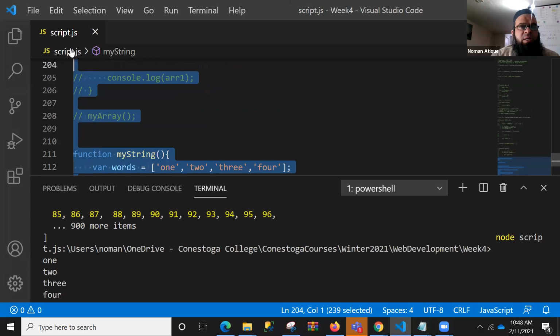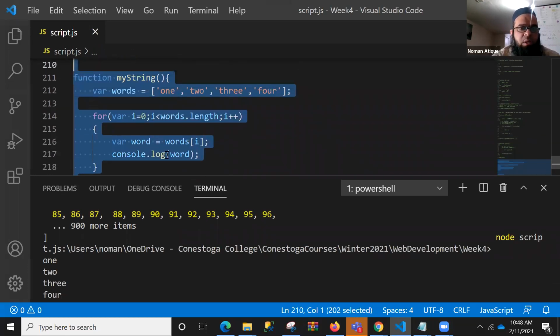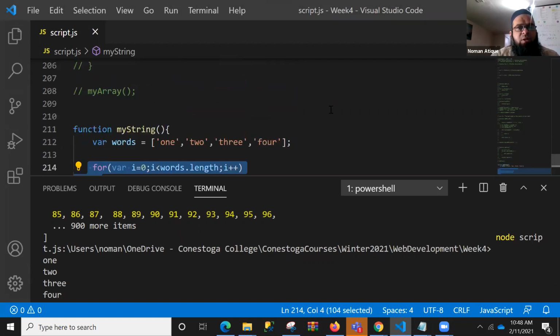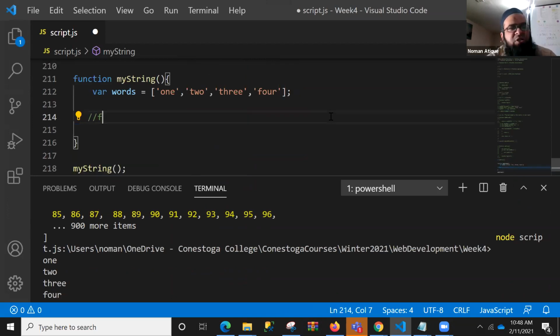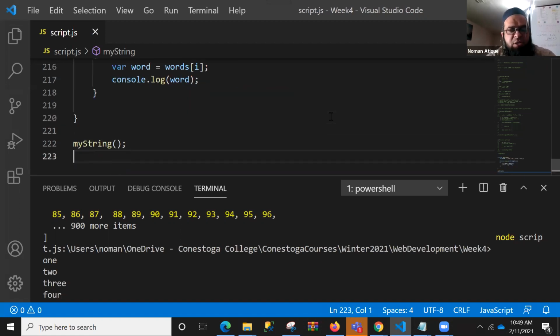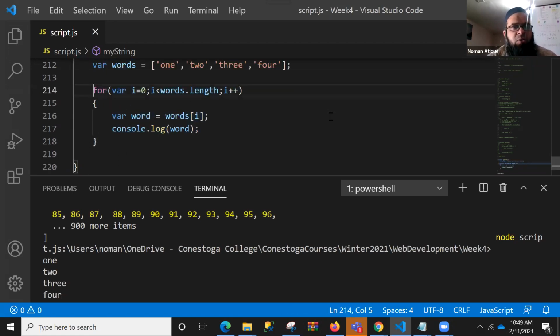Let me just copy and paste this one. Yes, Dharani, there is while as well, but there are some others as well. Let's talk about the other methods of doing it. There is another specific statement. It's called for of. This was the for loop that we have talked about. Now I'm talking about the for of. Let me make it a comment so that you know.